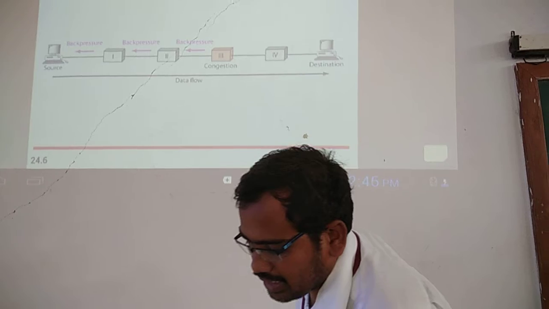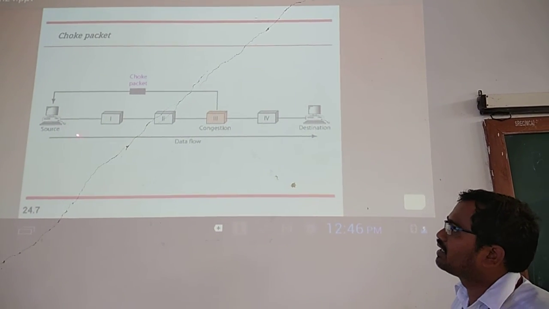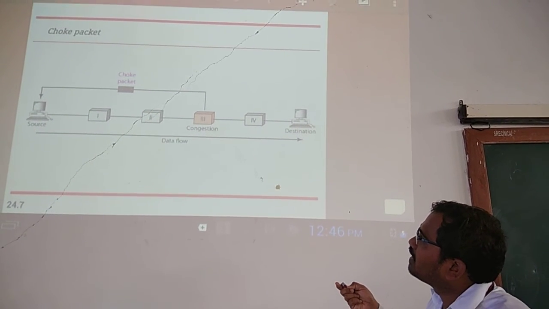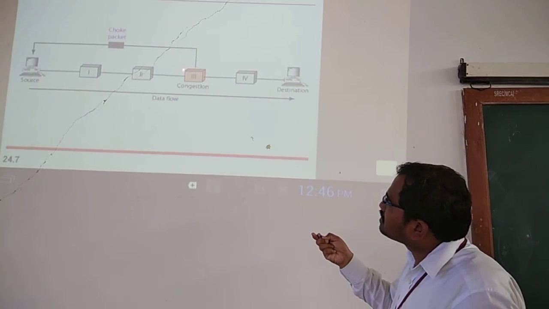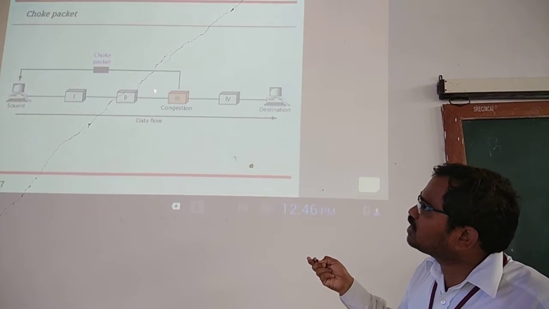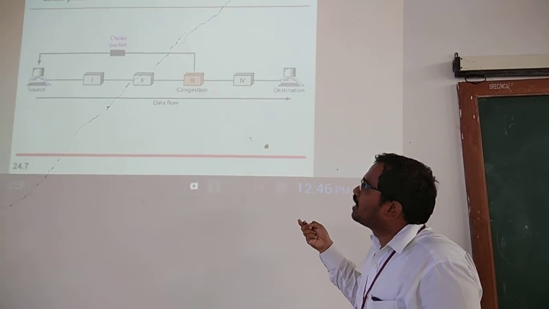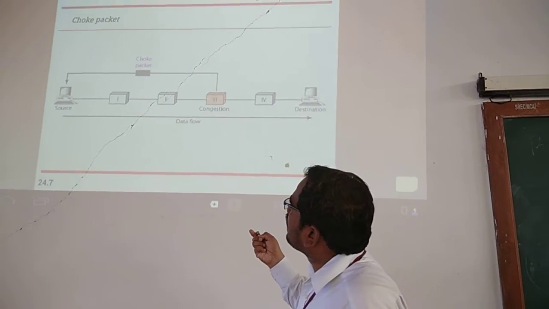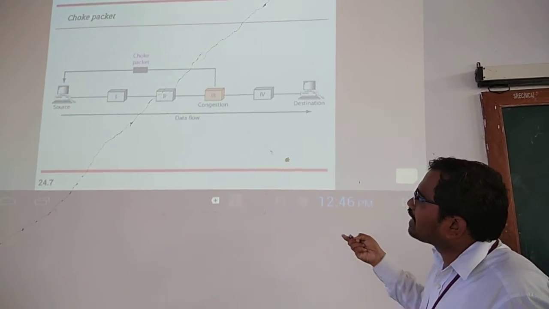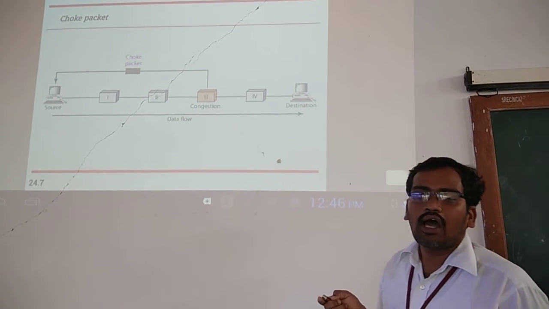Next, another technique is the choke packet. In this choke packet method, the same third node is affected with congestion. But in this case, the third node does not give the signal back to node 2. It gives one special packet directly to the source node.